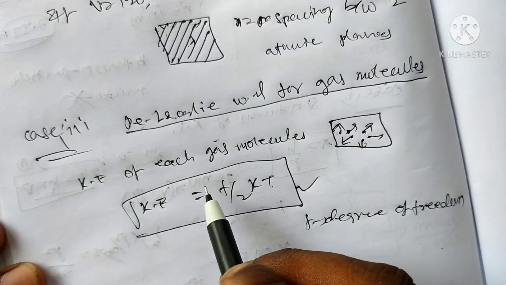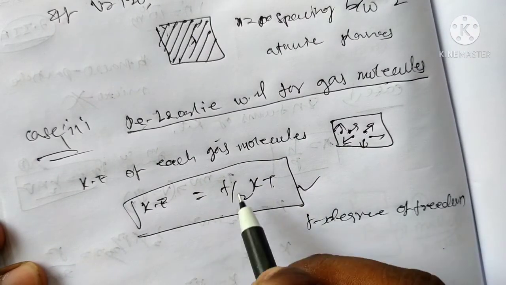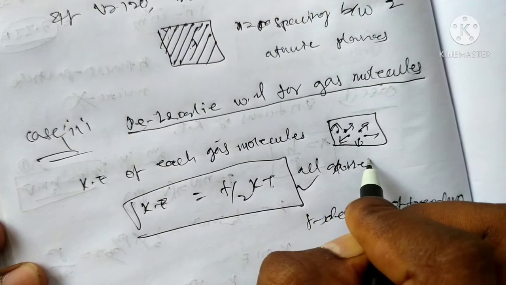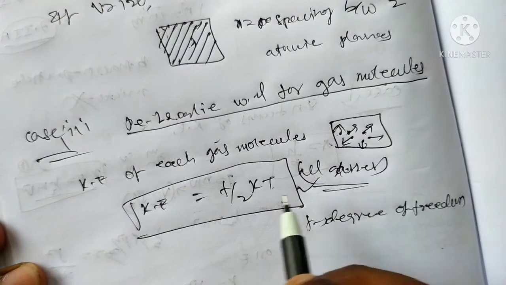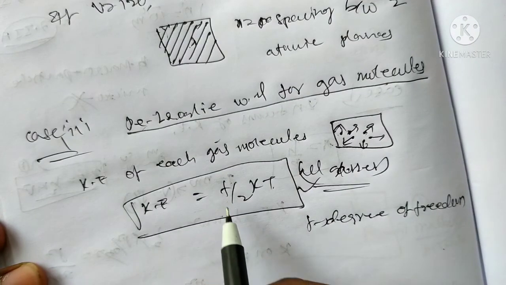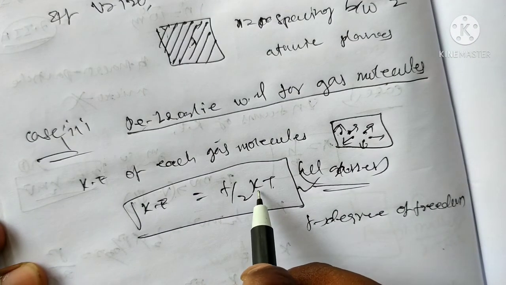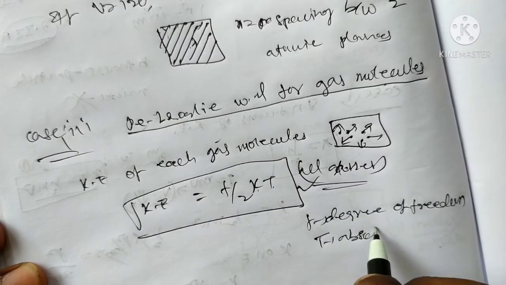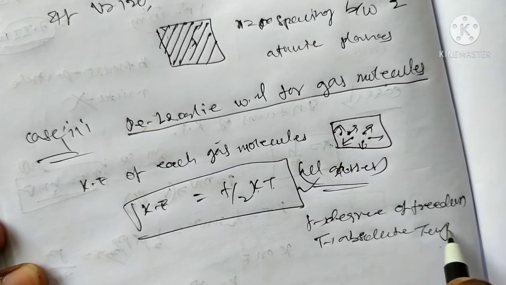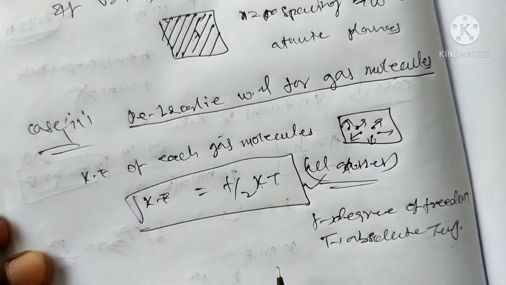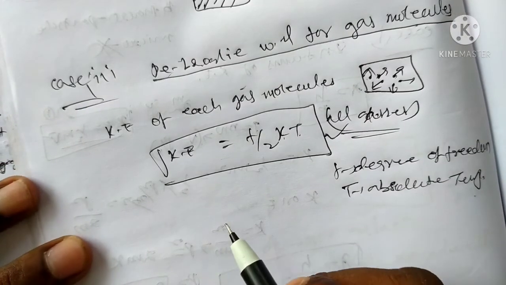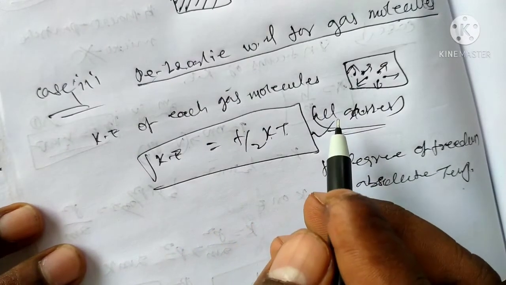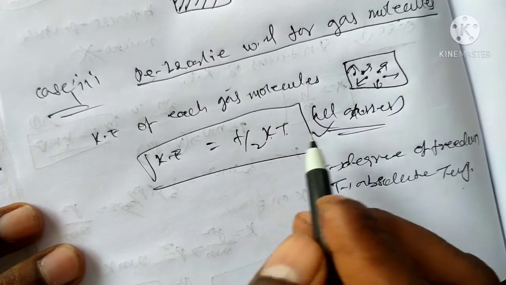Each gas molecule has kinetic energy equal to f by 2 kT, where k is the Boltzmann constant and T is the absolute temperature. It is for all gases, any gas molecules.